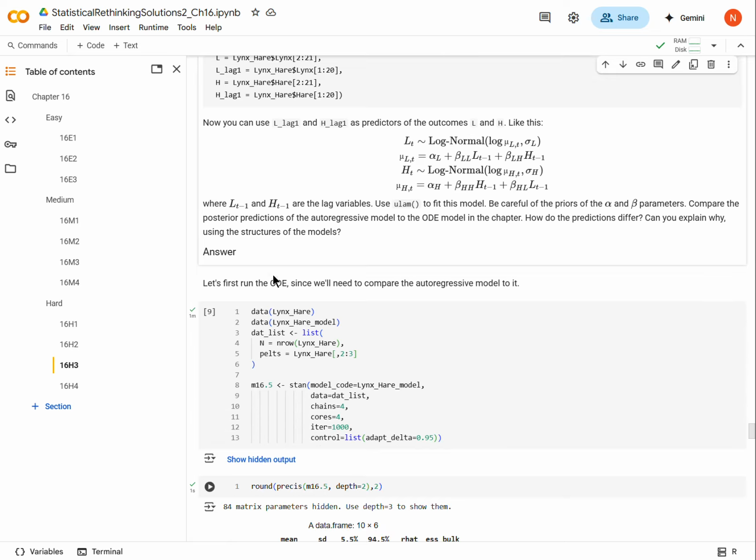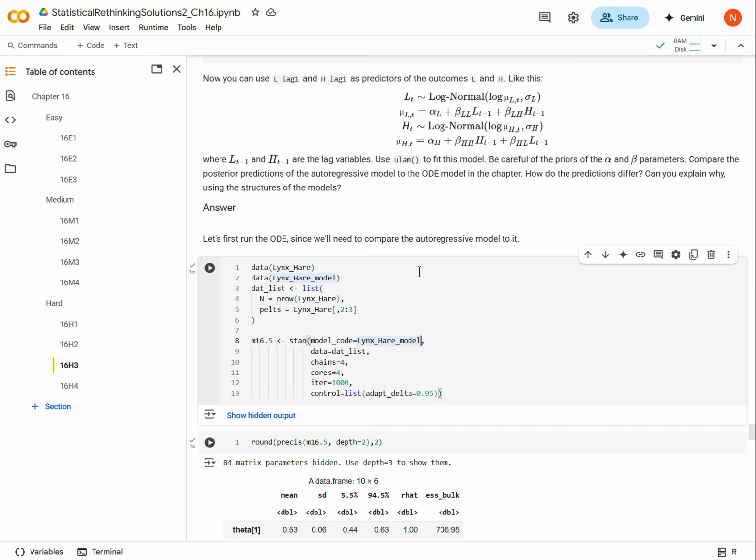So the first thing I'm going to do is run the ODE model, because we're going to need to compare it eventually. So we just run that and get that out of the way. This is really just copied and pasted from the book. Remember that this was done completely in Stan, and that code is just available in the rethinking package, and you can look at the code and so on and so forth.